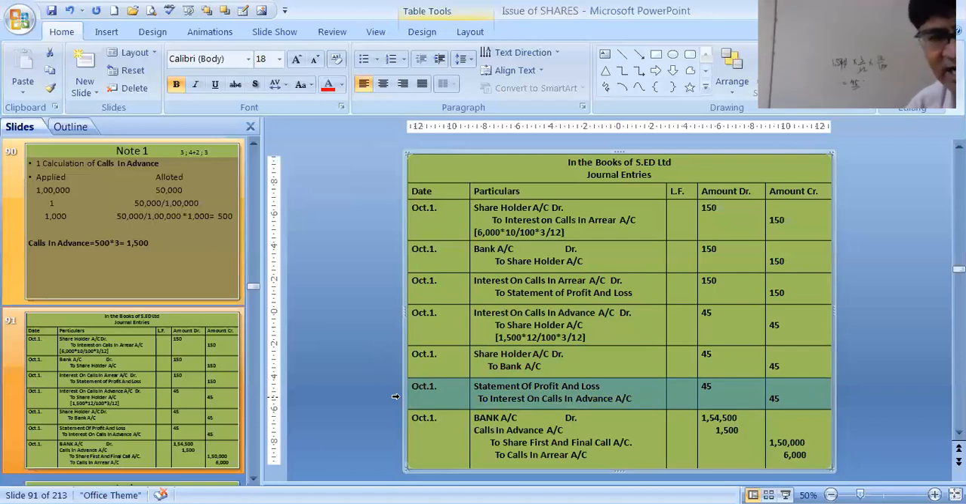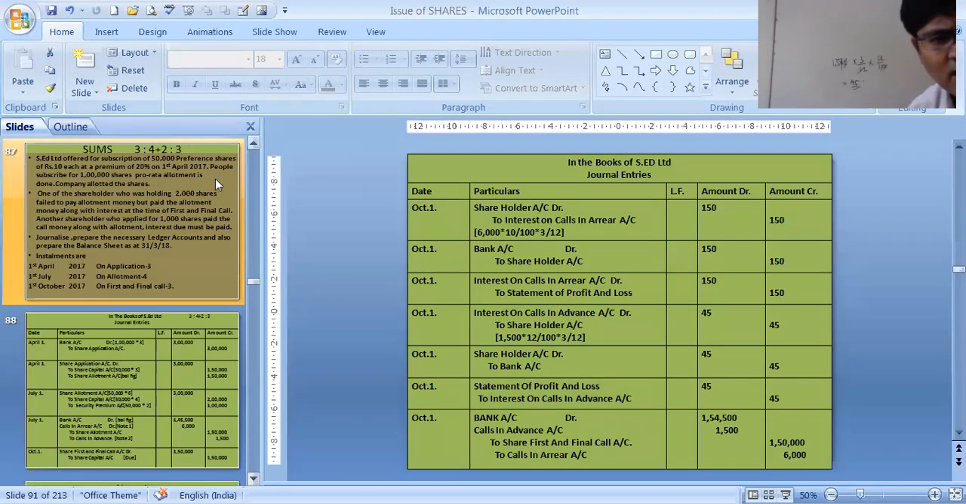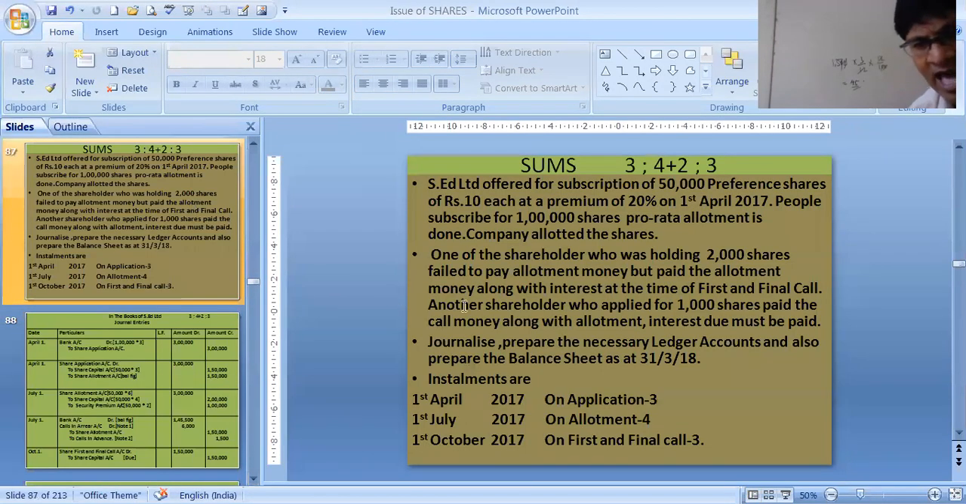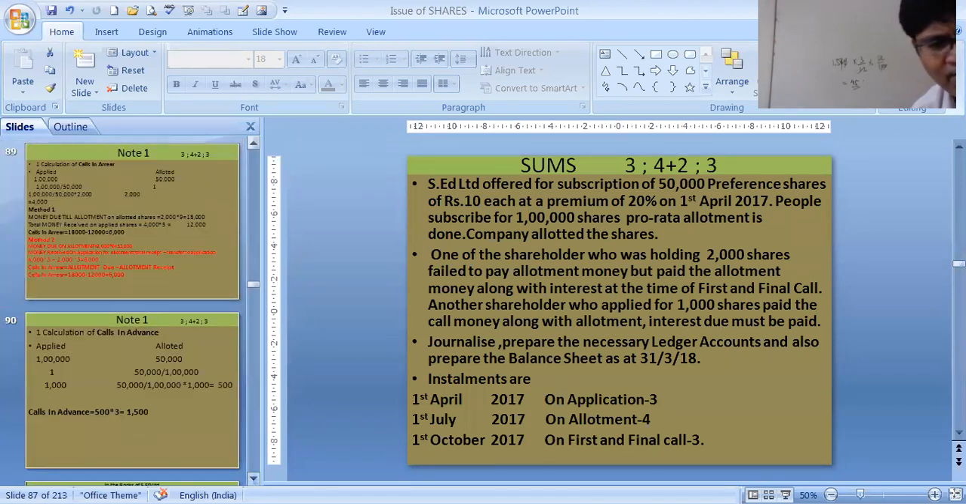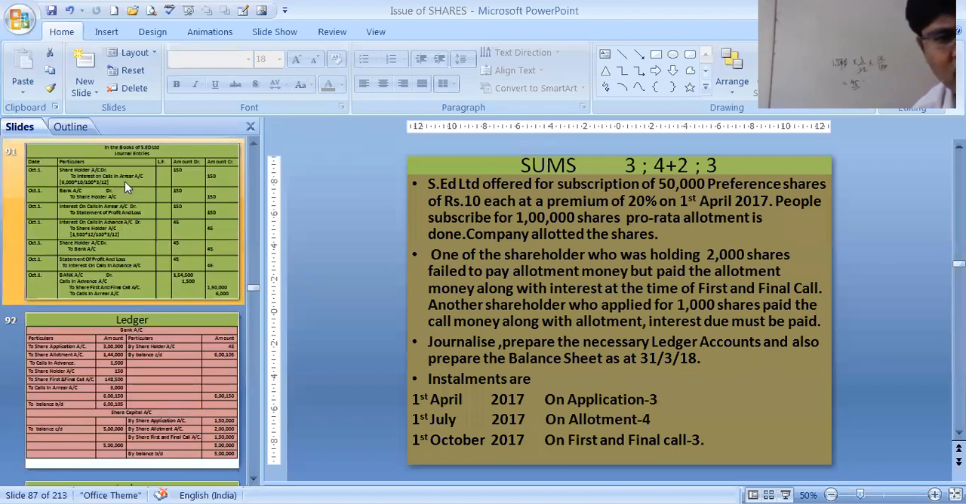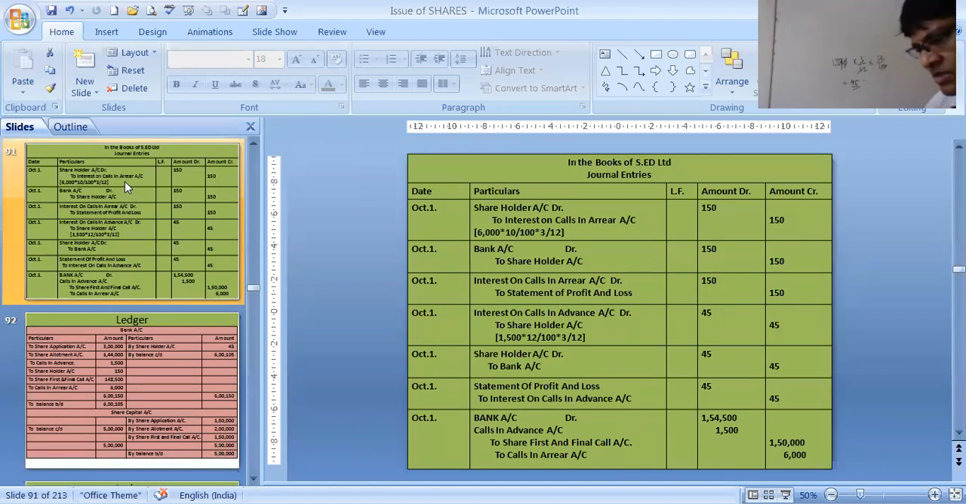And then the last entry. We are receiving the call money, another call money along with allotment, and the interest due must be paid. Now we are going to receive the first and final call money. To receive the first and final call money, first of all I will show you the simple entries, and then we will do the compound entry. First of all, see the simple entry, students. The first entry is bank account debit.